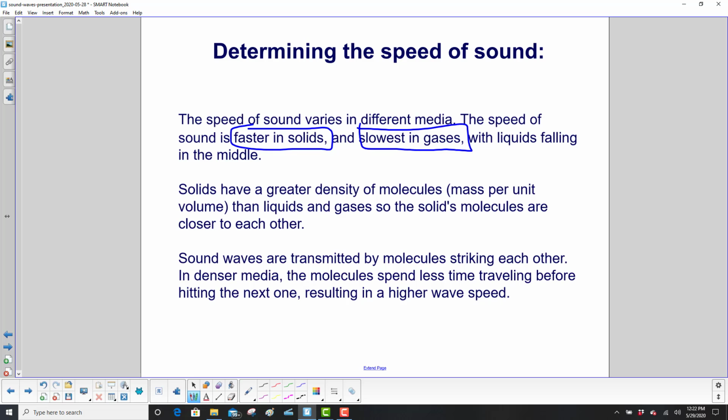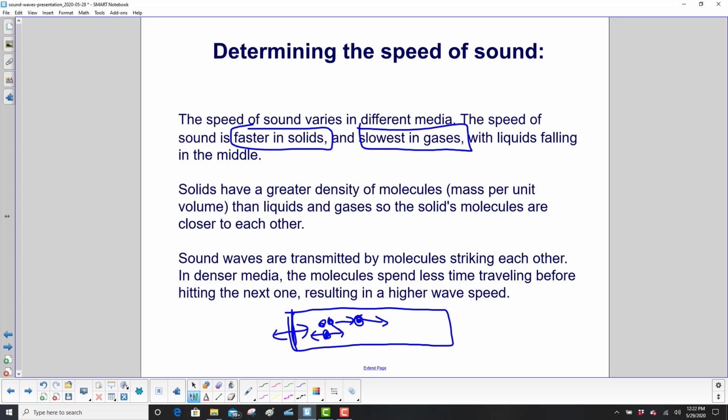Solids have a greater density of molecules, and by density we're talking about mass per unit volume, than liquids and gases. So the solids' molecules are closer to each other. Sound waves are transmitted by molecules striking each other. That was that picture we showed a few slides ago, the little moving picture, where we had the plunger moving back and forth, and all the particles would hit the one in front of them, which would move, which would then hit the next particle, which would hit the next one. Meanwhile, the actual particles are just going up a little bit and coming back.